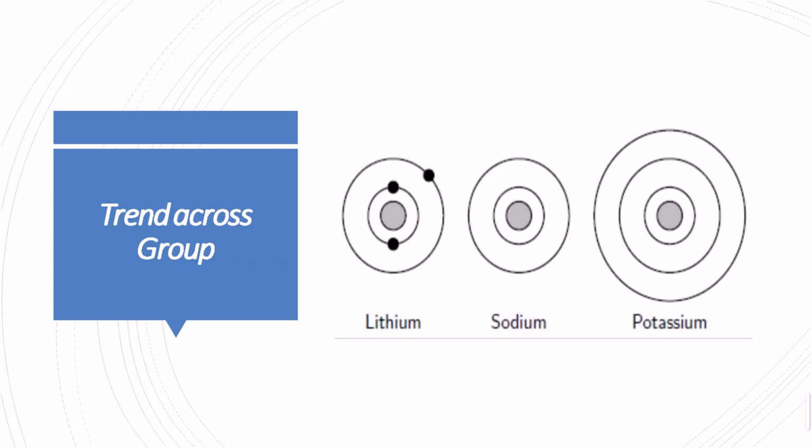This is how the groups affect the periodic table and how the energies are affecting the periodic table.